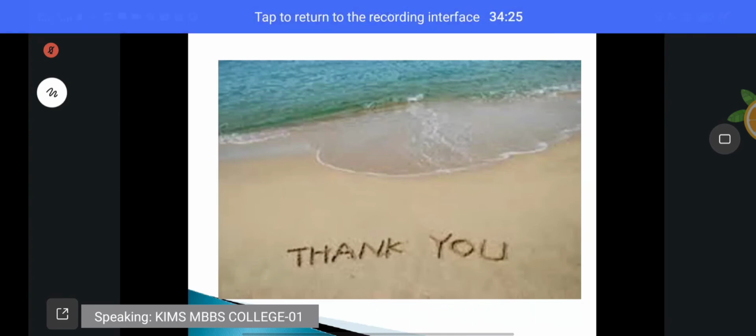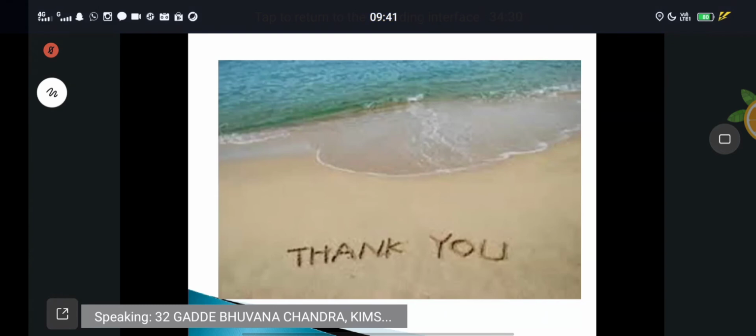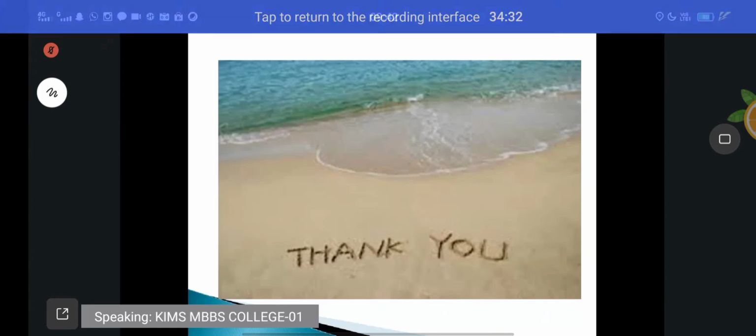You tell me the branches of the popliteal artery. Name the branches. At least name the branches of the popliteal artery.